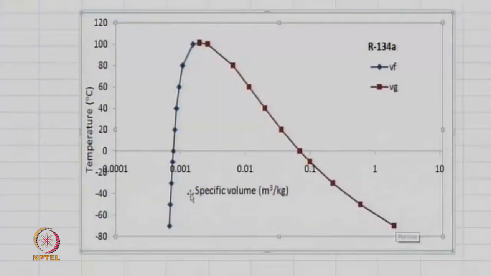And yesterday we saw that on this side, all those lines where the pressure dependence is so weak that almost all states in the compressed liquid state, they all are pretty much close to this line itself. It's not falling on the same line. So that's one thing we get to know, that pressure does not have a very big effect on specific volume, and later on also, as we will see, it doesn't have a very strong effect on specific enthalpy or specific internal energy also. Okay, so this is a real behavior and what we have been looking at.